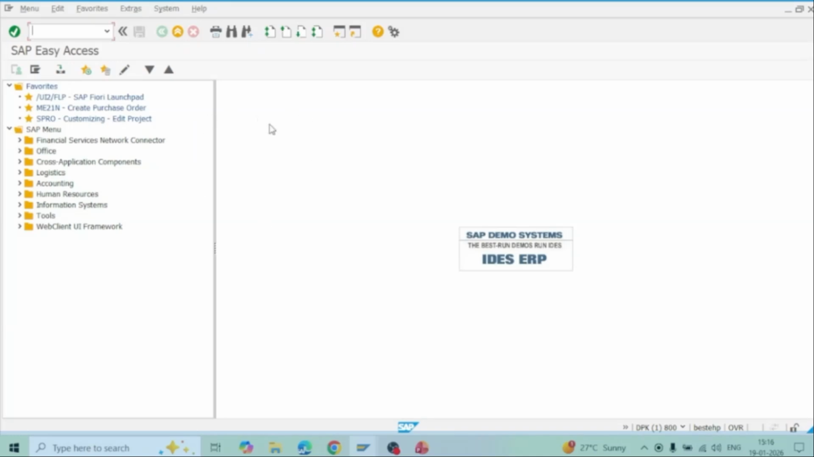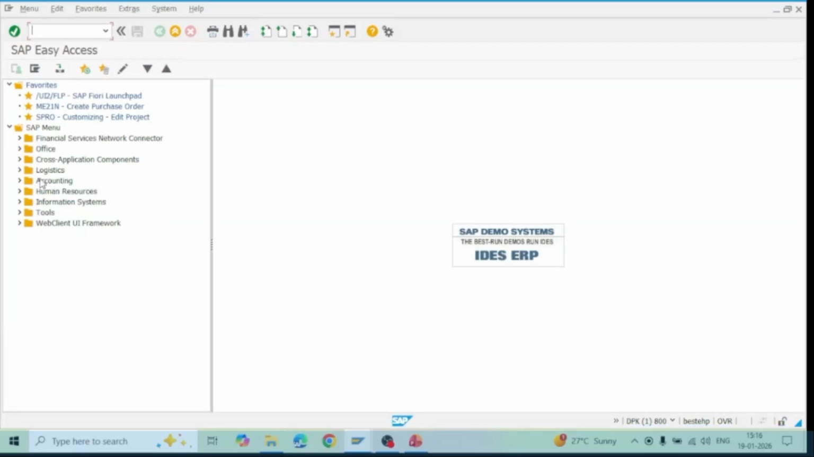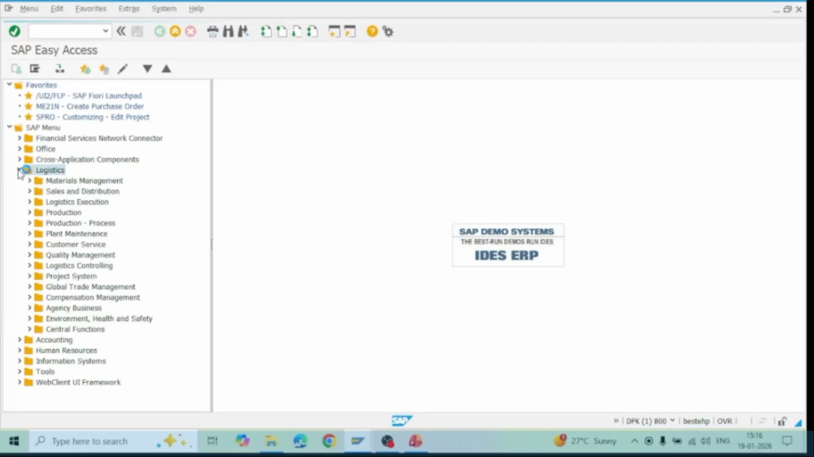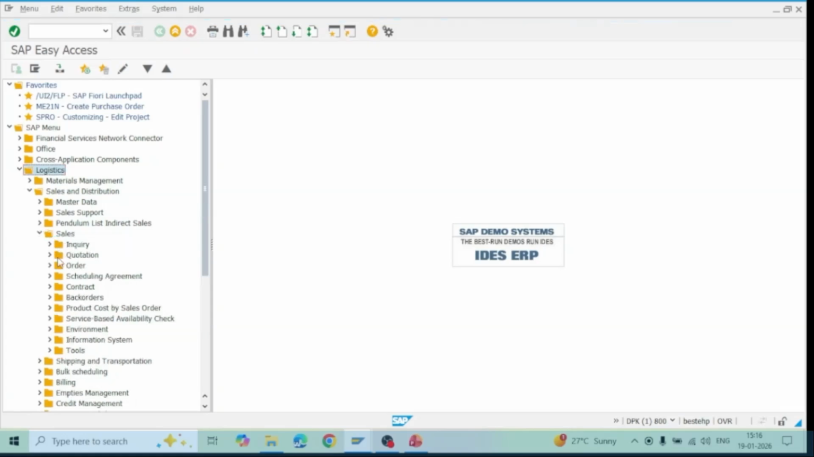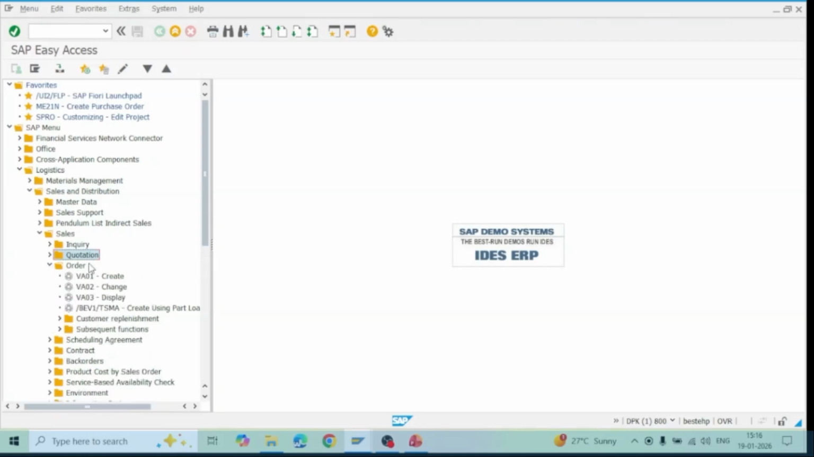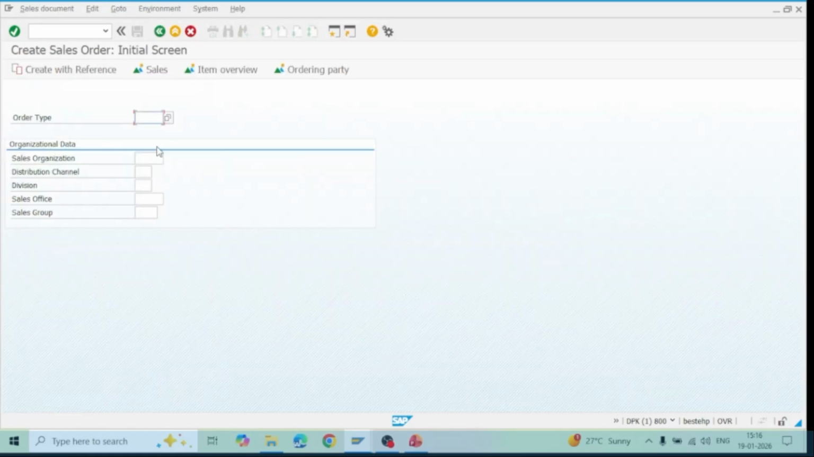Once I log into the system, first I'll create the sales order. Just go to Logistics, and the Sales and Distribution module is responsible for creating the sales order. So let's go to Sales. I'm not going to create an inquiry or quotation. It starts by creating the inquiry, VA11, and quotation, T-code VA21, which I have discussed earlier. Now the order is VA01. Double click.